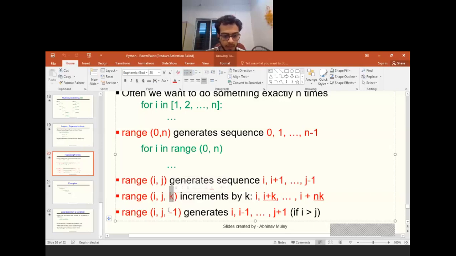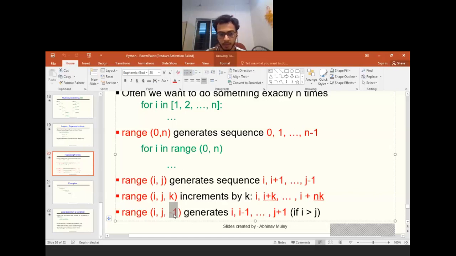If you mention, in place of this third argument, let's say -1, and if your i value is greater than j, then this will be the downward loop, or the reverse loop you can say. So it will start from i, and then it will go from i to i minus 1, i minus 2, i minus 3, likewise till j plus 1. Remember that if you just write j, it will go on till j plus 1. If you want this loop to go downwards till only j, you will have to write j minus 1 at this point.